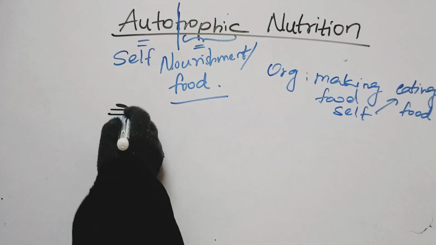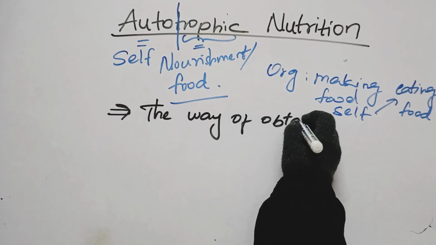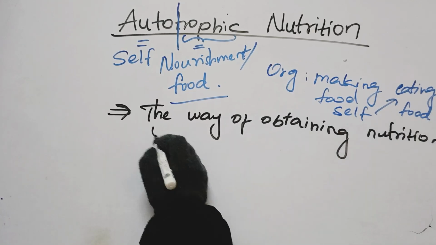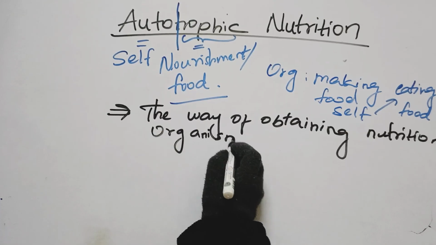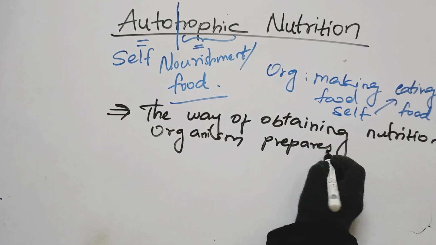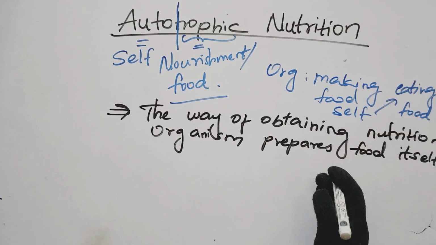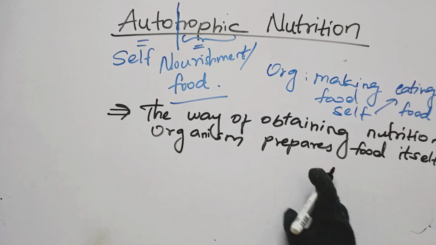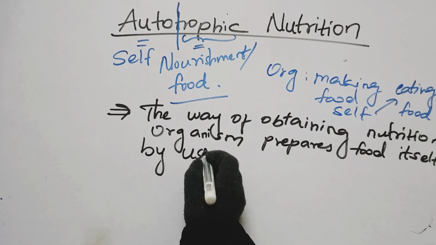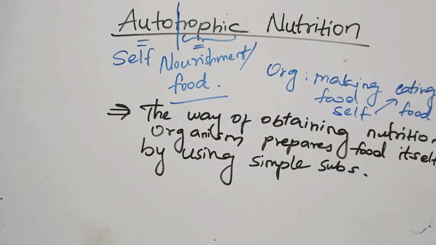So what is a simple definition? Autotrophic nutrition is the mode of nutrition, the way of obtaining nutrition, in which, recall, the organism prepares food itself, right? If we go one step ahead, in detail, the organism is going to prepare food itself by using some simple substances, children. And what are those simple substances?